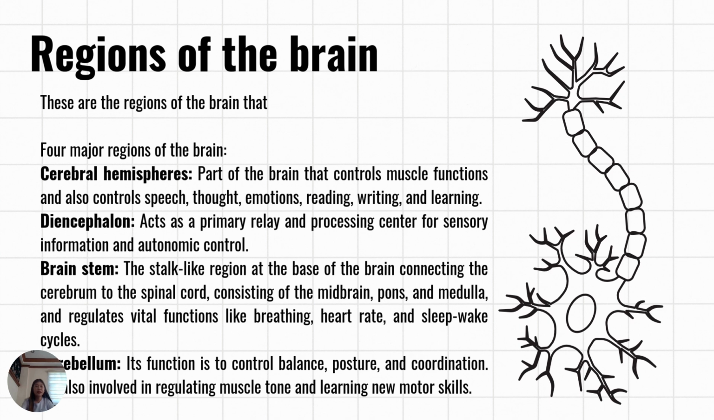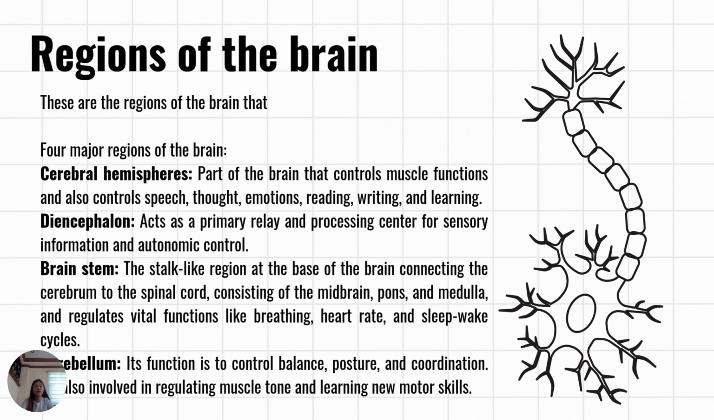Brainstem, the stalk-like region at the base of the brain connecting the cerebellum to the spinal cord, consisting of the midbrain, pons, and medulla, and regulates vital functions like breathing, heart rate, and sleep-wake cycles. So brainstem, it connects your brain and spinal cord. It carries signals that regulate many body functions.